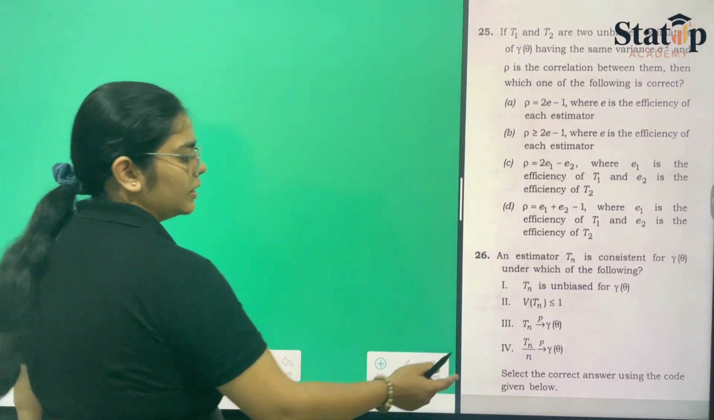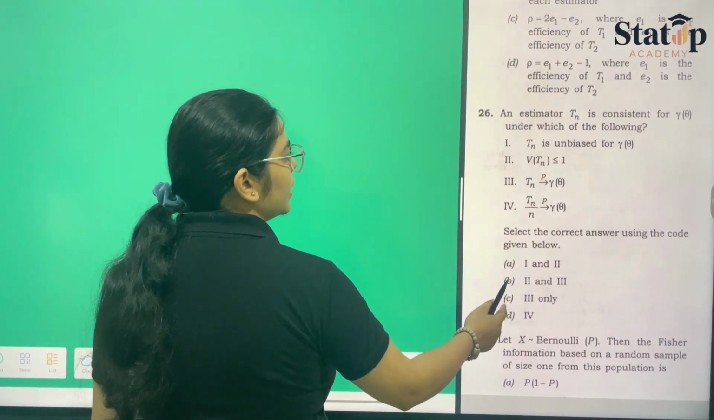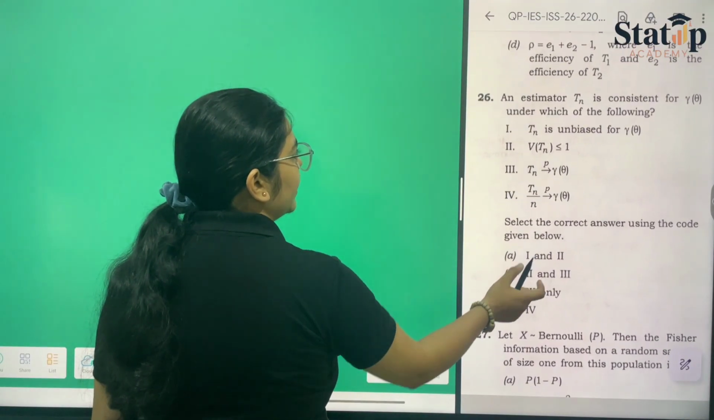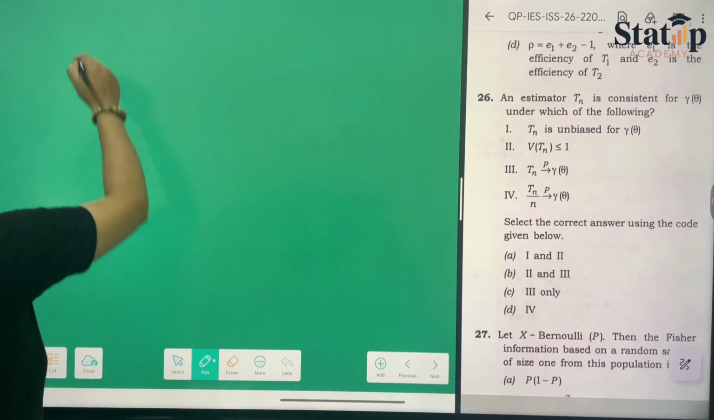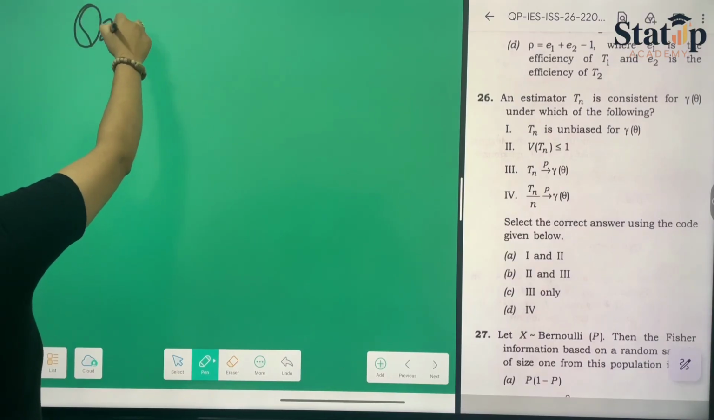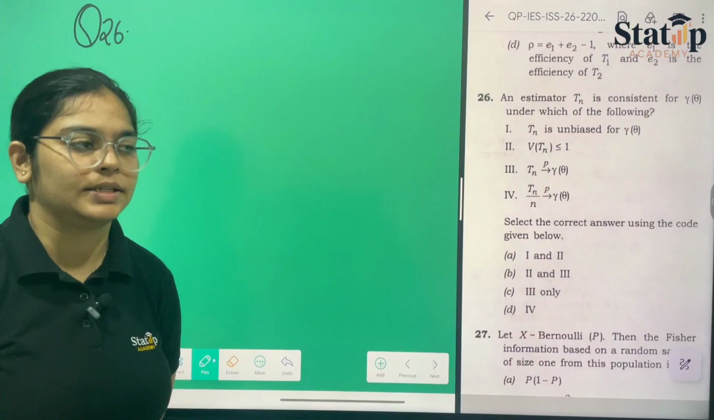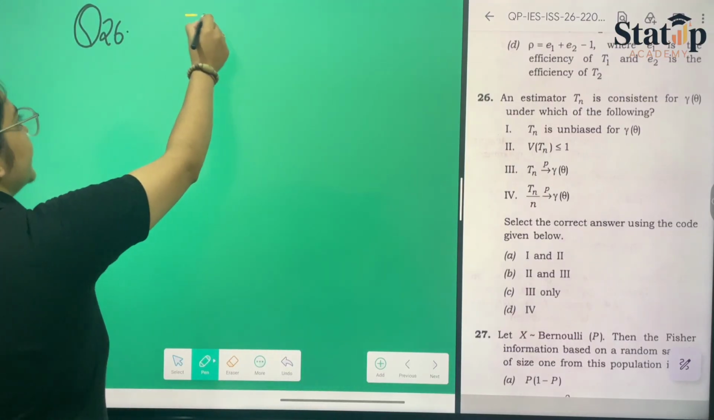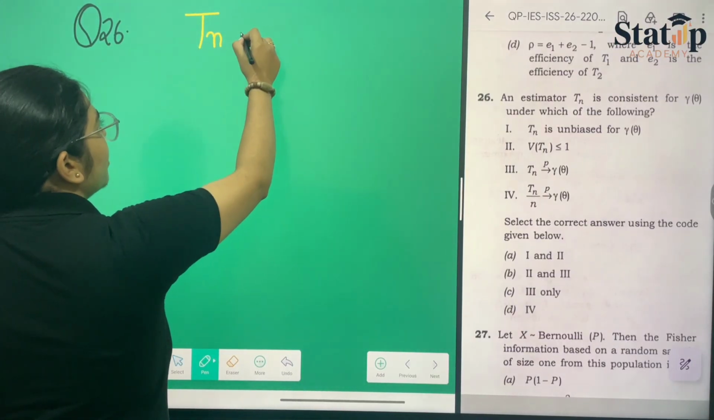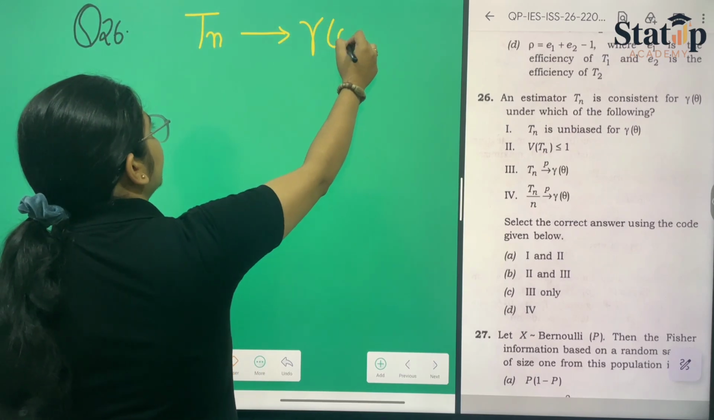Now moving towards another question, which is also a statement-based question, question number 26. I hope you can see it on screen. Question number 26 gives us four statements about a consistent estimator. They have given us that Tn is the consistent estimator for gamma theta.